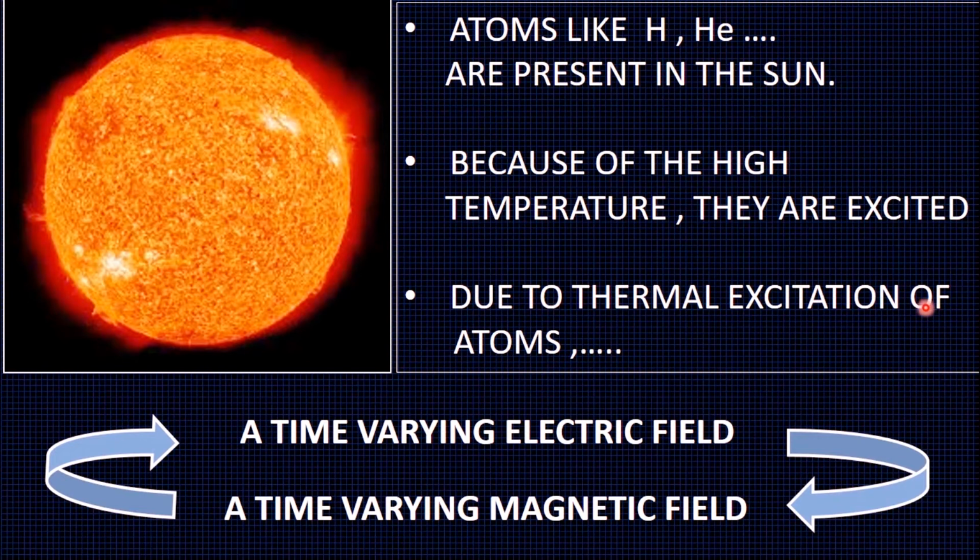Due to thermal excitation of atoms, a time-varying electric field is created. According to Maxwell's law of induction, a time-varying electric field creates a time-varying magnetic field. According to Faraday's law of induction, a time-varying magnetic field creates a time-varying electric field. In this way, the electric field and magnetic field couple together to form electromagnetic waves. In this way, light and other electromagnetic radiations are emitted from the sun and the stars.